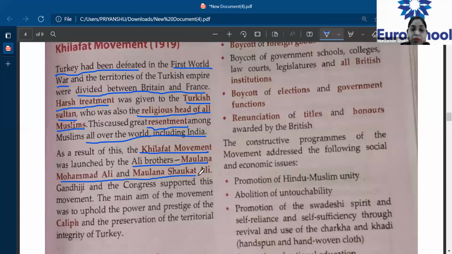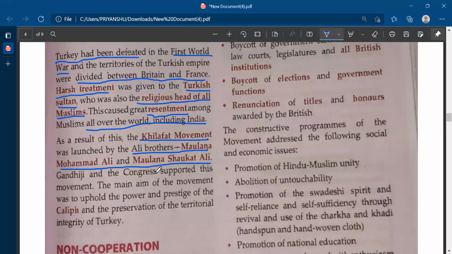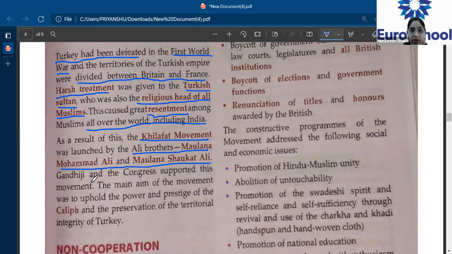So when the Muslims heard that their Khalifa, that means their head, in Turkey was being treated harshly, they started a movement which was called the Khilafat movement. And who were the two people who launched this movement from India? The Ali brothers, Maulana Muhammad Ali and Maulana Shaukat Ali. Gandhiji and Congress also supported this movement.